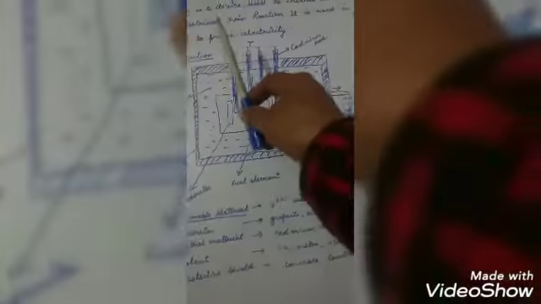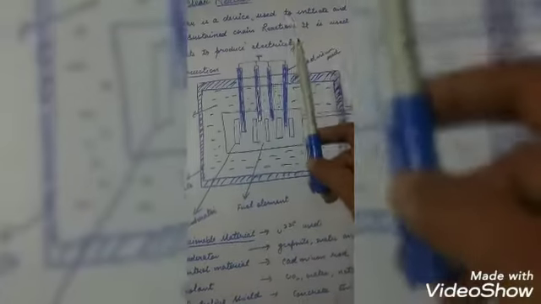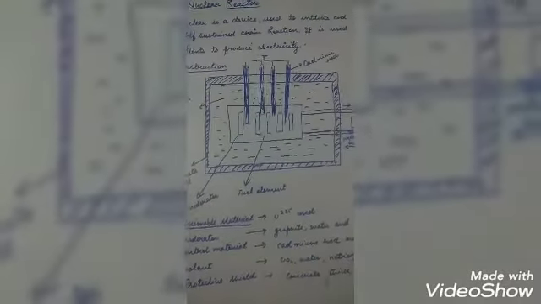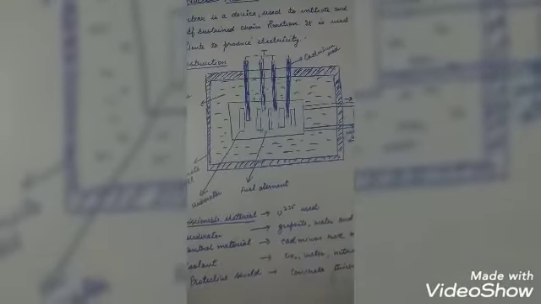So a nuclear reactor is a device to initiate and control a self-sustained chain reaction, and it is used in power plants to produce electricity. Now the construction of the nuclear reactor.